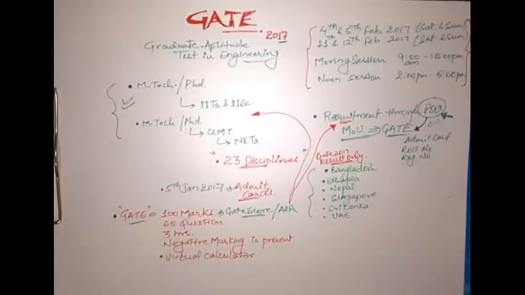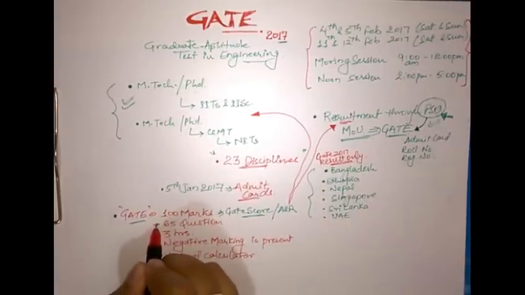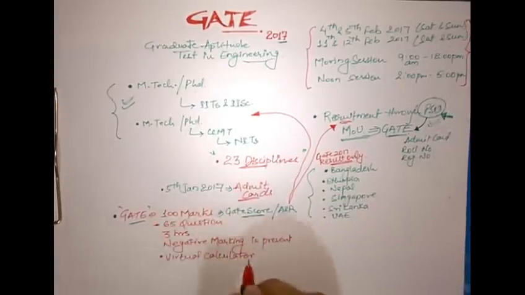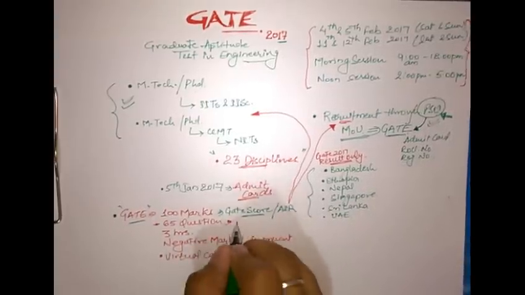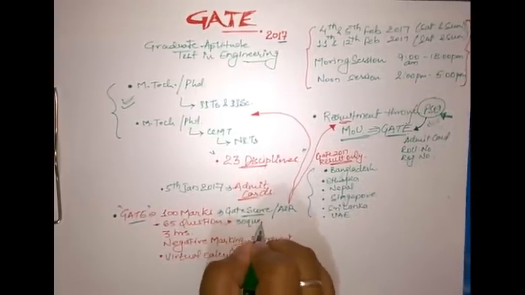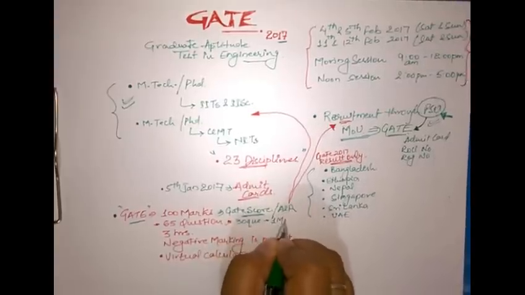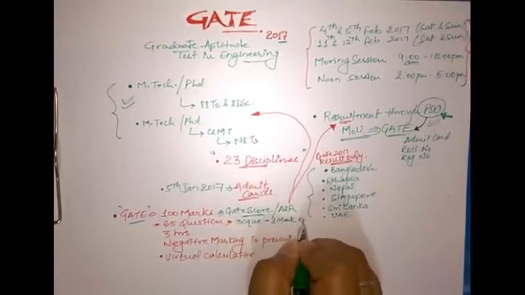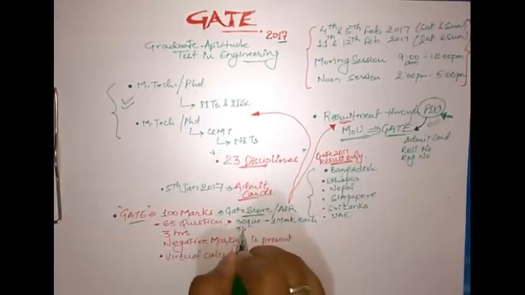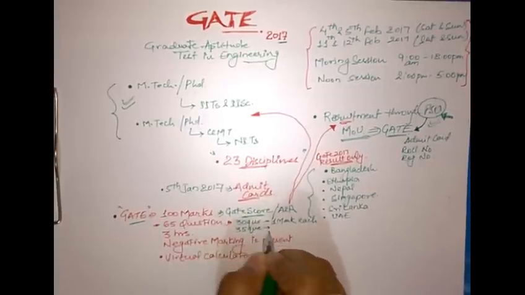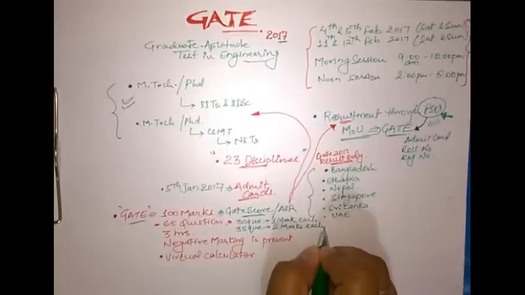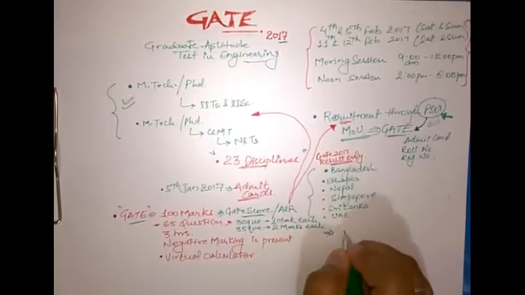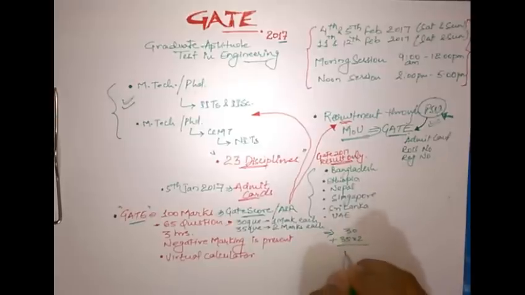Now, coming back to the schema of this paper, the second point is 65 questions. Now these 65 questions are subdivided into two parts, like 30 questions of 1 mark each and 35 questions of 2 marks each, which will comprise 30 plus 35 into 2, which is 100 marks.